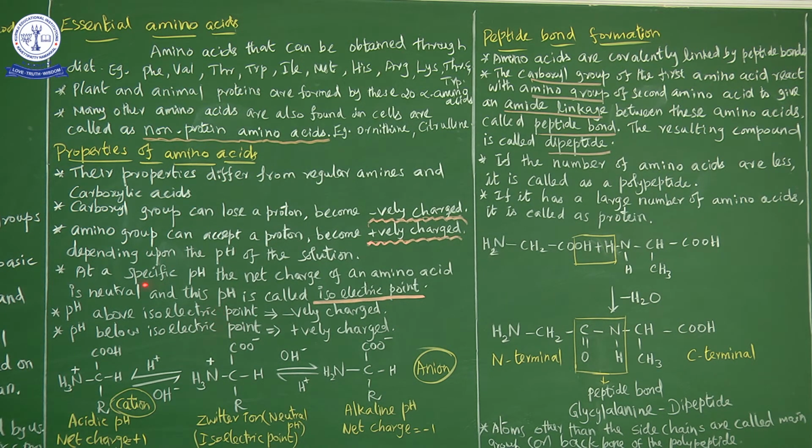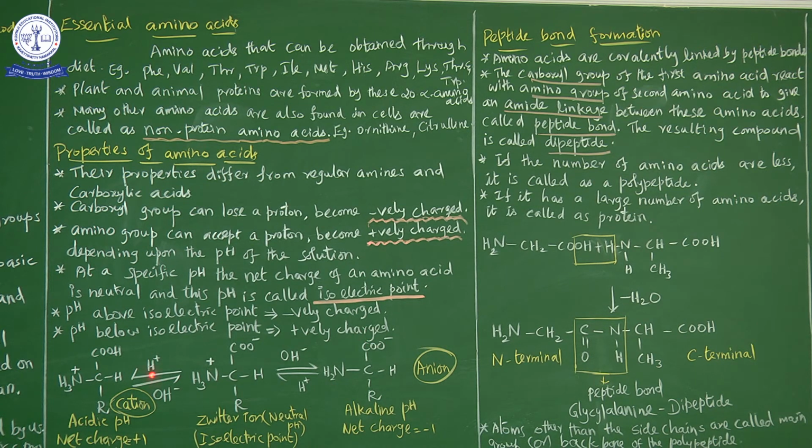So isoelectric point ஒரு particular pH தான். அந்த particular pH க்கு மேல pH value இருந்தா, so pH above that isoelectric point, the amino acid exists in negatively charged form. So the pH below isoelectric point, it will be positively charged. isoelectric point விட கீழே இருந்துச்சுன்னா, positively charged ஆக present ஆயிருக்கும்.